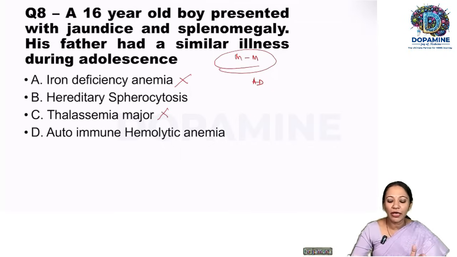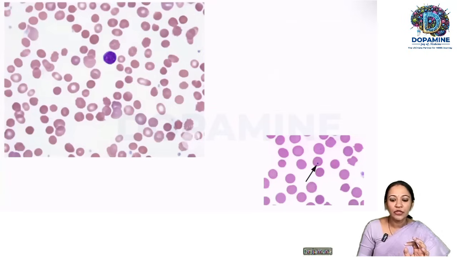And autoimmune hemolytic anemia, again, is not possible because autoimmune hemolytic anemia is intracorpuscular destruction, intravascular. So there will be no splenomegaly. So the possible answer for this particular question is hereditary spherocytosis. Okay. So we look into hereditary spherocytosis. As you can see, this is the peripheral smear picture where you see the normal lymphocyte over here, and you can see the spherocytes here.